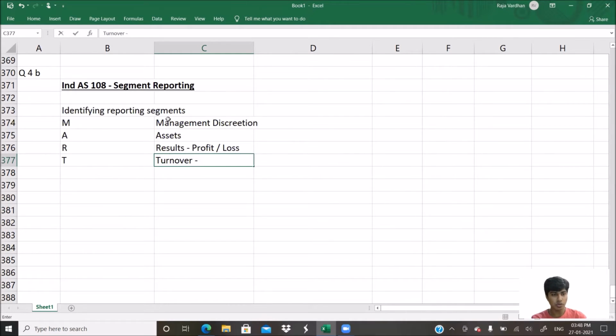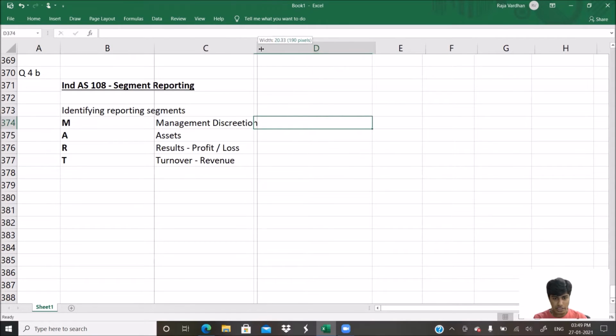Turnover is nothing but revenue. That is the word used in our standard. They call it revenue, I call it turnover, it's all the same. So this is the acronym with which I usually remember: identifying reporting segments based on management discretion, assets, results (profit or loss), and turnover. And how exactly do we go ahead with this?